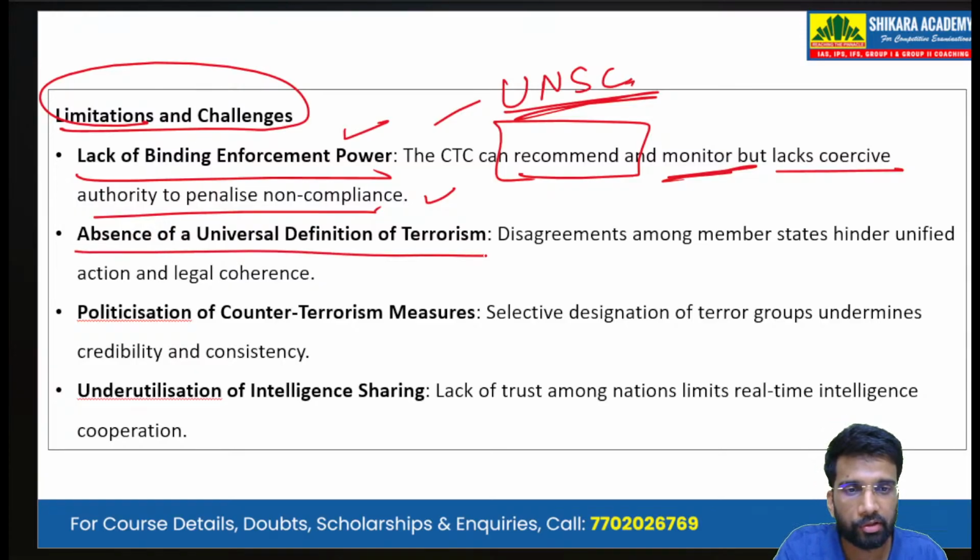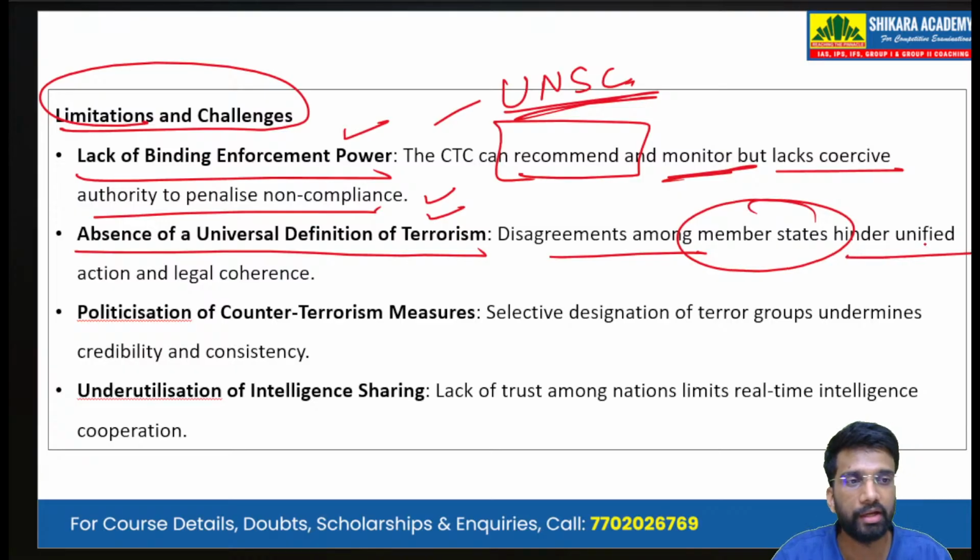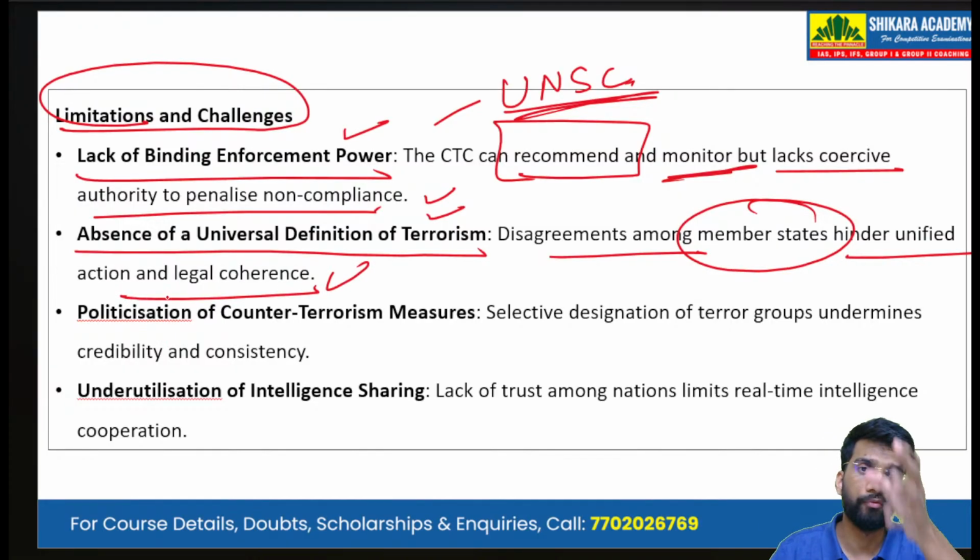Then second is the absence of a universal definition of terrorism. This is the most significant limitation when we talk about terrorism at the global level, because there is no universal definition. Countries accordingly define good terrorism and bad terrorism. So there are disagreements among the member states that hinder unified action and legal coherence. One country might feel terrorism is happening somewhere, but another country might not feel that because of this lack of universal definition.